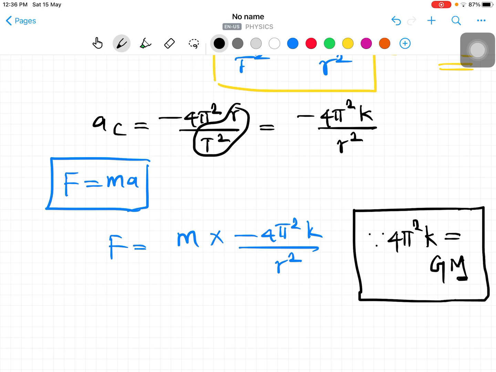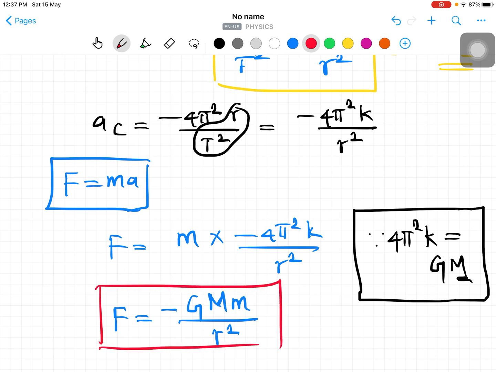For example, if this is the sun and this is the earth, then from the gravitational constant and the mass of the sun you can get the value of 4 pi square k. You substitute 4 pi square k with GM. What will the answer become? F is equal to minus GM divided by r square. So this is the inverse square law.